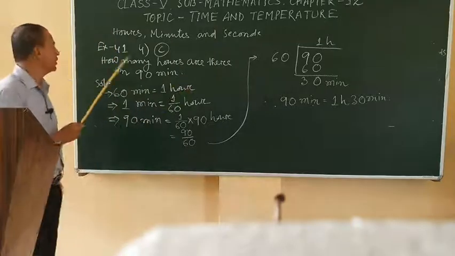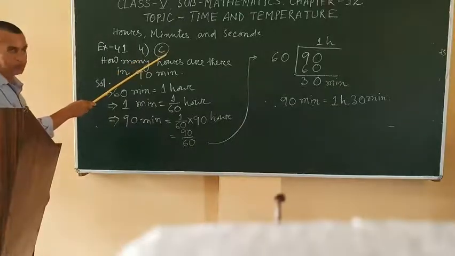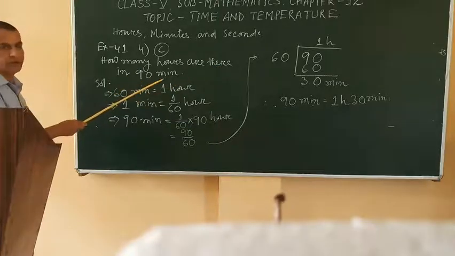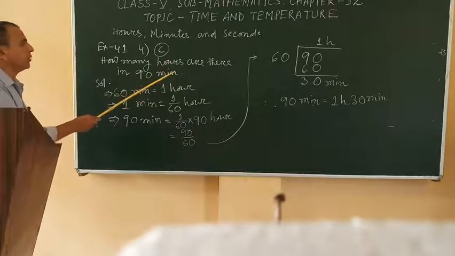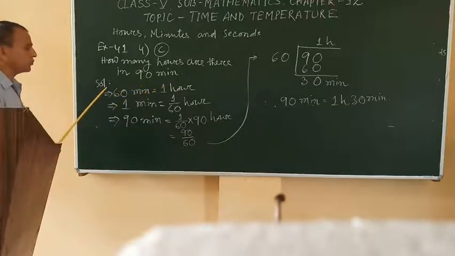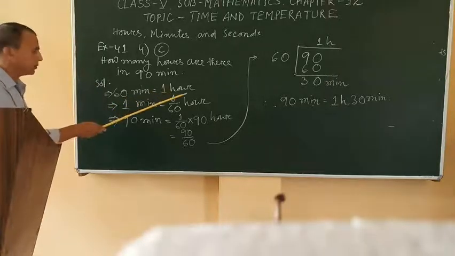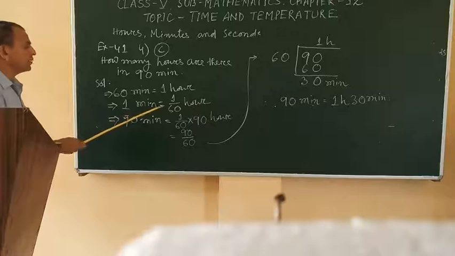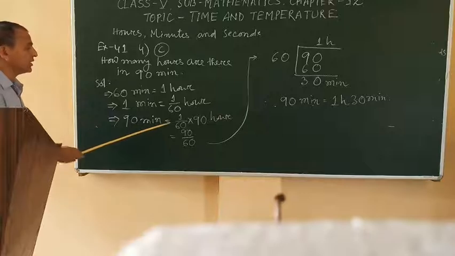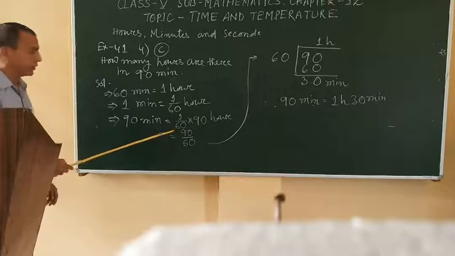It is exercise 41, question number 4, C. How many hours are there in 90 minutes? Solution: 60 minutes equal 1 hour, 1 minute equal 1 by 60 hour, and 90 minutes equal 1 by 60 into 90 hour.